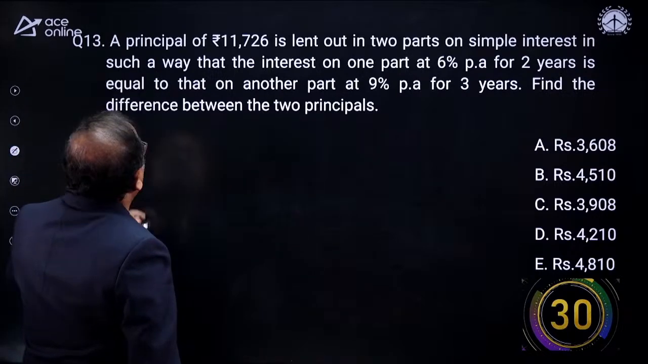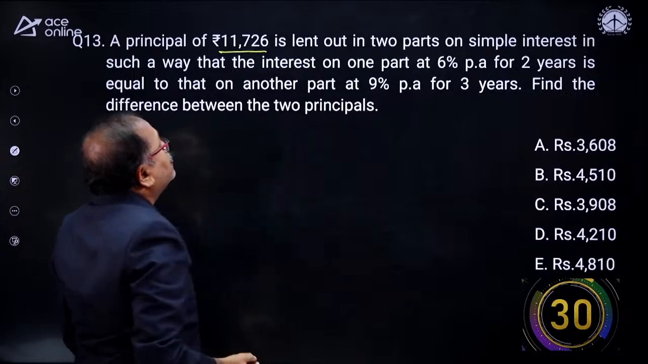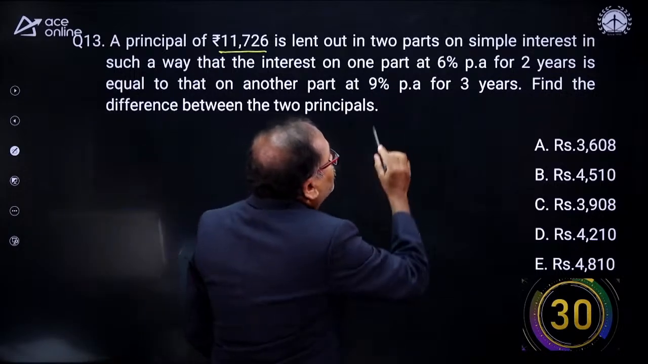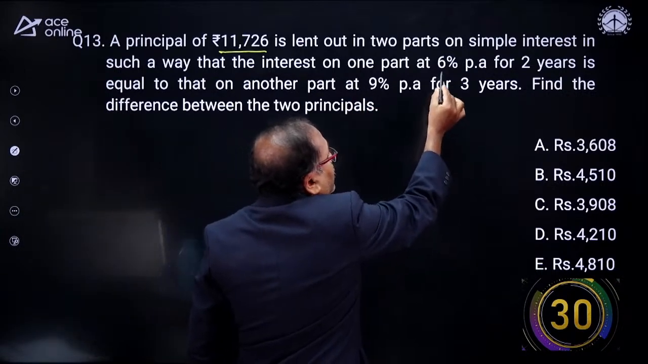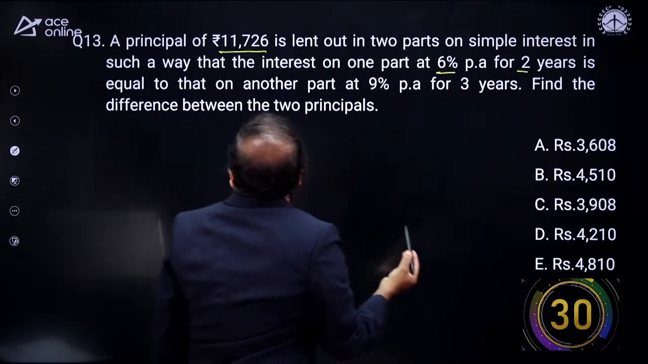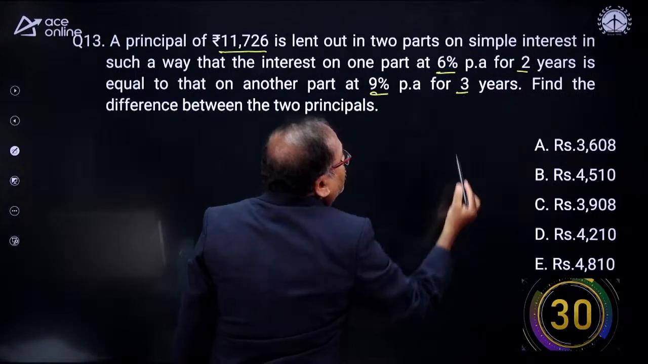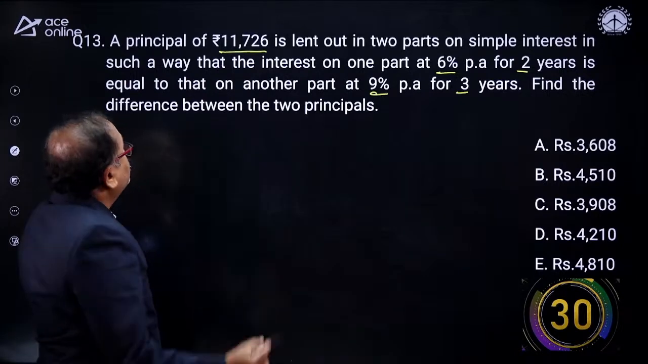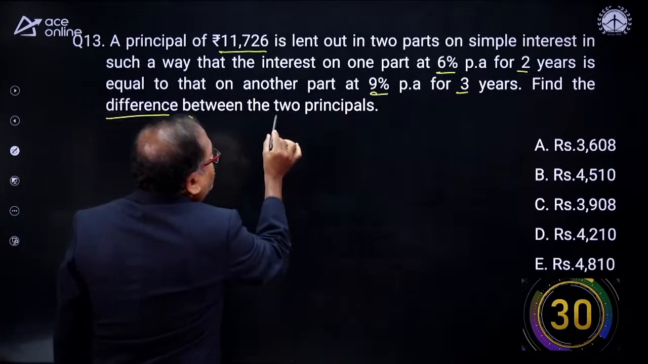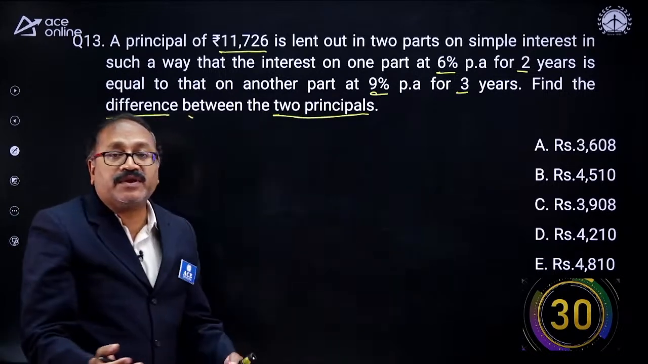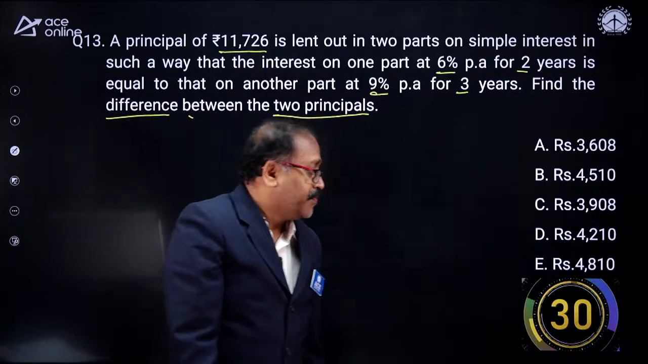Then we will go with some number series. A principal of rupees 11,729 is lent out in 2 parts on simple interest in such a way that interest on one part at 6% per annum for 2 years is equal to the other part at 9% for 3 years. So find the difference between the two principals. These are very frequently asked questions in the exam, and your time starts now. 30 seconds.